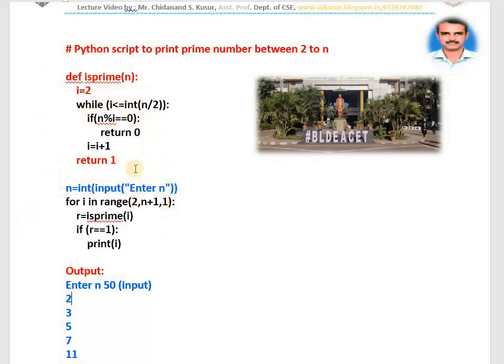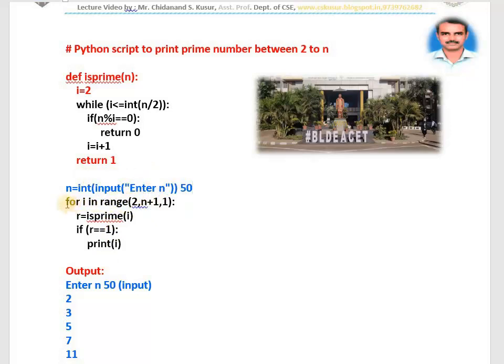See the main program. This is the Python main program. In this Python main program, I am calling the function isPrime. isPrime is the function. As I told you already, functions are assistants in our hand. First I explain the main program, then I explain the function. It will ask you, enter n. I entered 50. 50 will be stored in n. Now I generate the numbers from 2 to 50 by using a for loop.